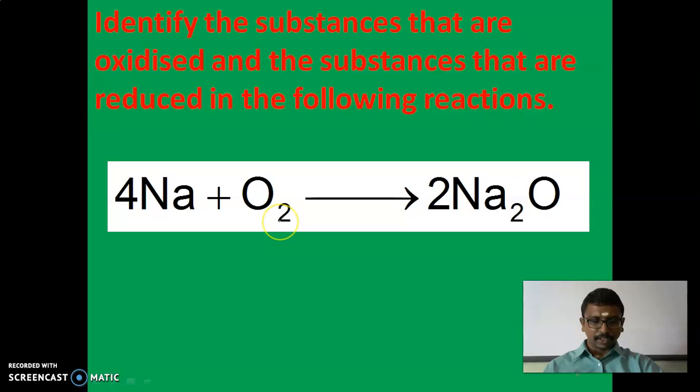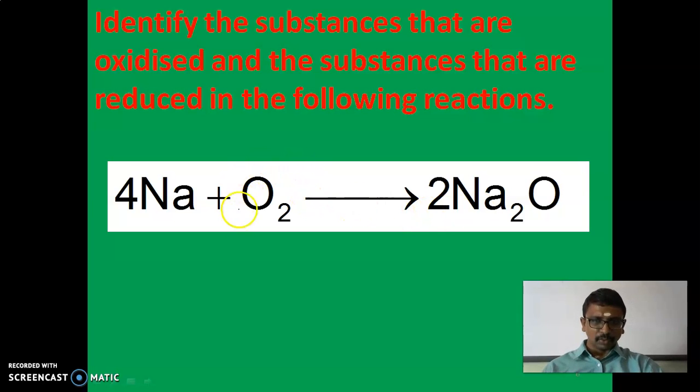Na plus O2 gives Na2O. Here the Na is converted to Na2O. Oxygen is added here, so the Na is oxidized. So sodium metal is oxidized.